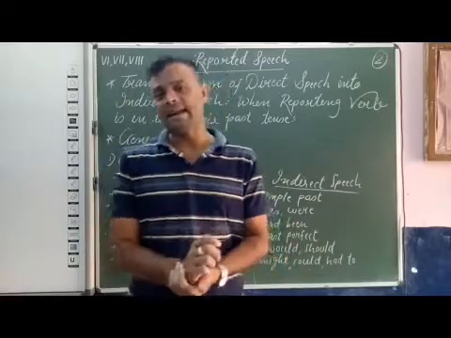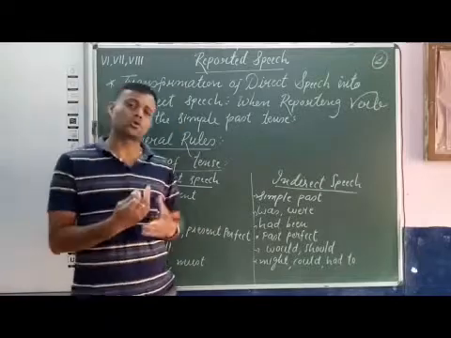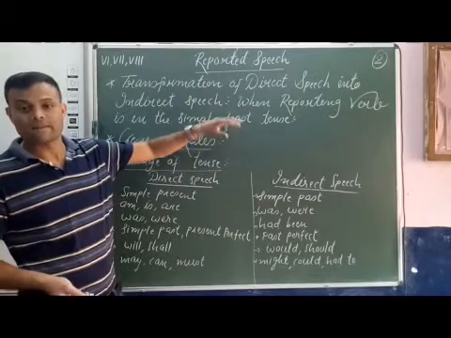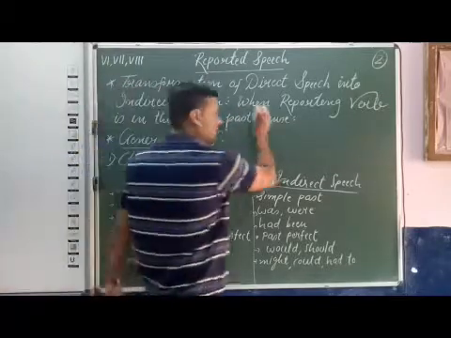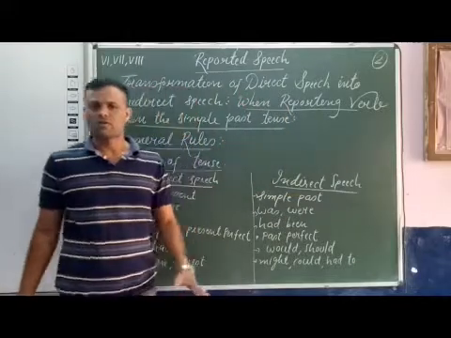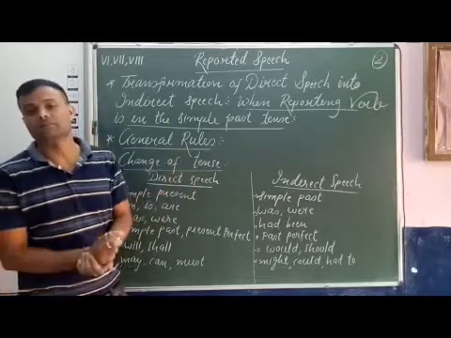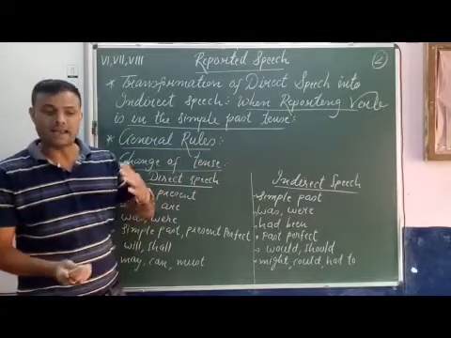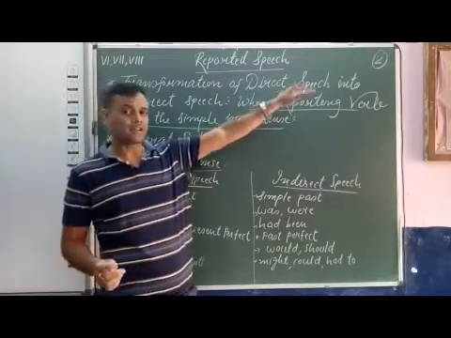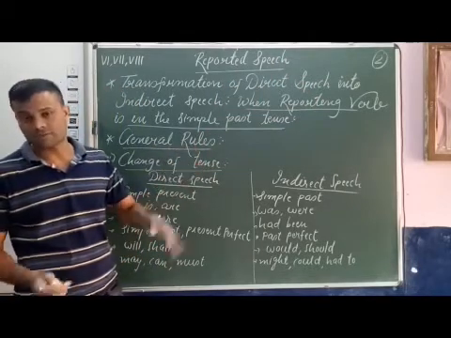And once the rules are remembered, then it is easy to transform direct speech sentences into indirect speech. So, first rule: when the reporting verb is in simple past tense, we have to follow certain rules. First, we talk about the general rules, that is, change of tense. When we transform a direct speech sentence into indirect speech, having the reporting verb in simple past tense, we must change tenses.